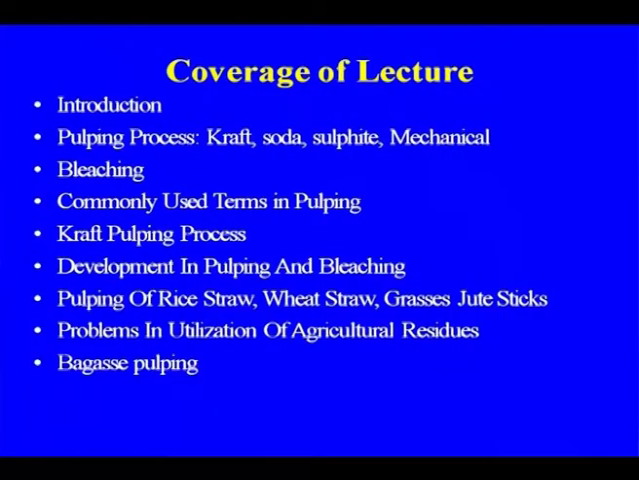Module 3 of lecture 1, we discuss the introduction to the pulp and paper industry, the raw material requirement, and the technological development which has taken place in the pulp and paper industry. Now we will be discussing in detail the pulping process, pulping and bleaching, and the flow diagram of the various types of digesters we are using in pulping.